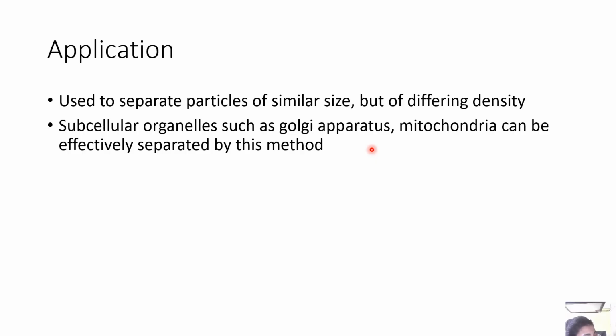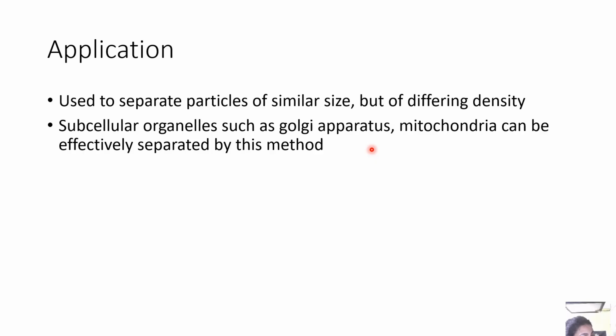So the key outcome is that each component forms a stable band where the particle buoyant density is equal to the medium buoyant density. The typical use is separation of nucleic acids like DNA, RNA, or 14N and 15N isotope-labeled DNA in the Meselson-Stahl experiment, if you have heard about that experiment. Also for lipoproteins, organelles, and viruses based on their densities.